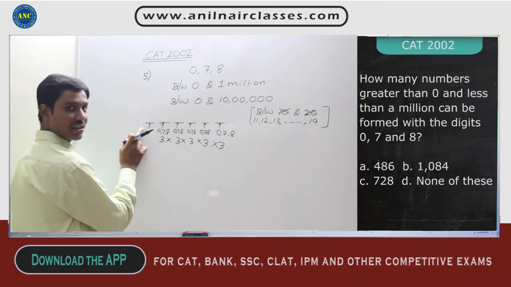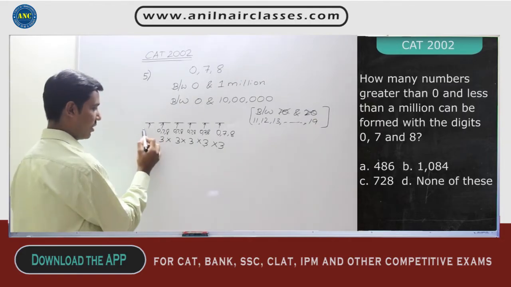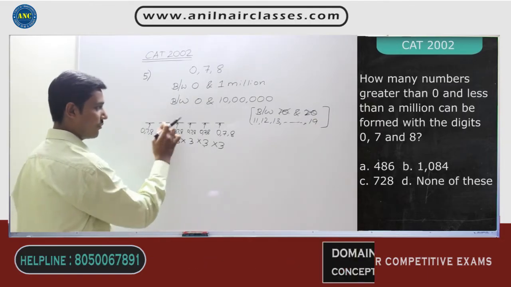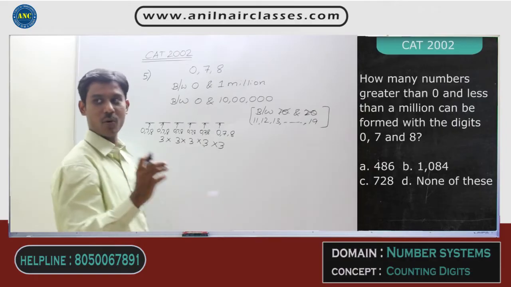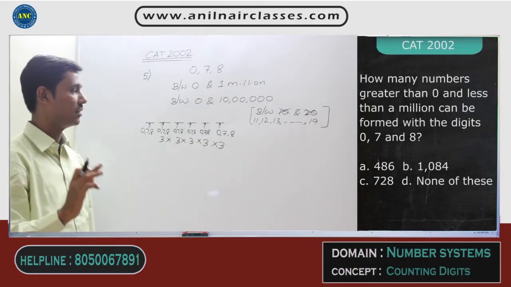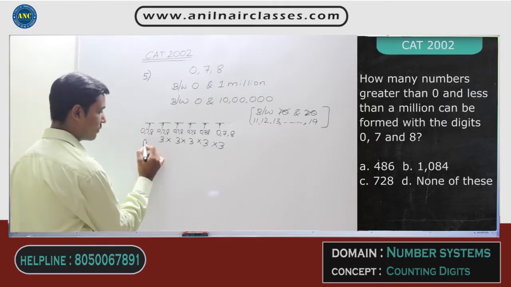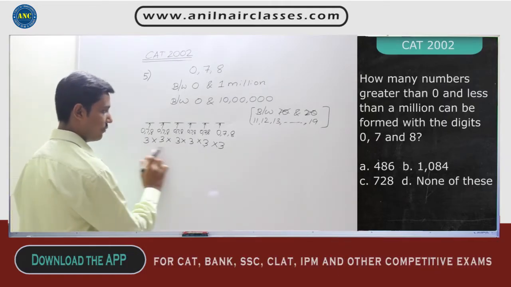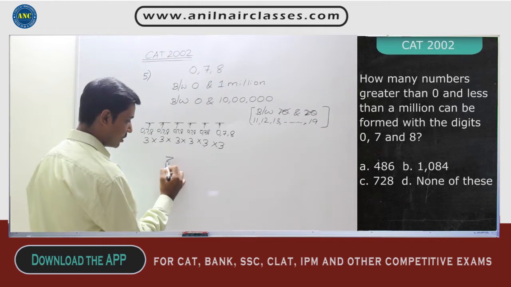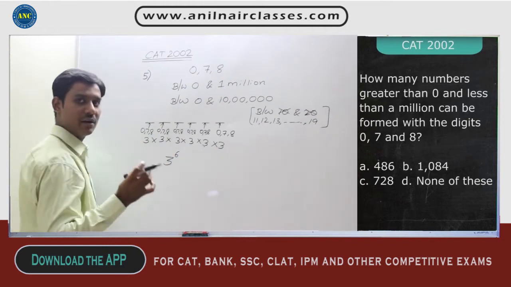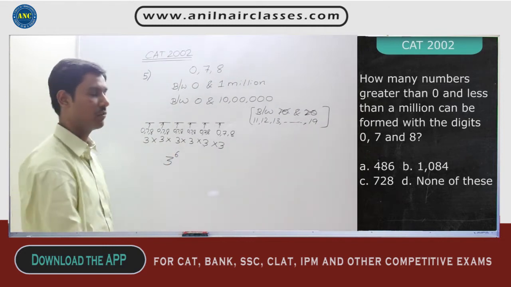Can this position take 0? Yes, it can take 0, because the question is not talking about a 5-digit number. They are talking about between 0 and 1 million, greater than 0 and less than 1 million. So this also can take any digit from 0, 7 and 8. Three ways of filling. 3 multiplied 6 times is 3 power 6. Students in a hurry will mark it as 3 power 6, which is incorrect.